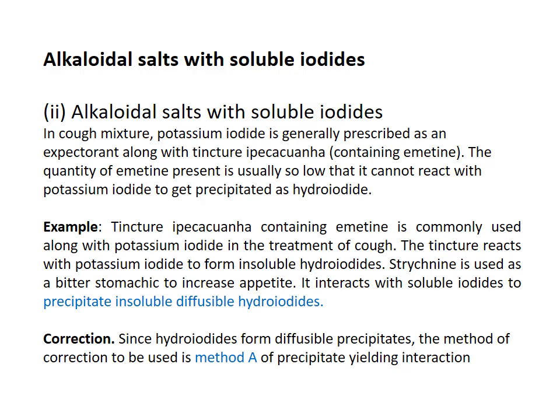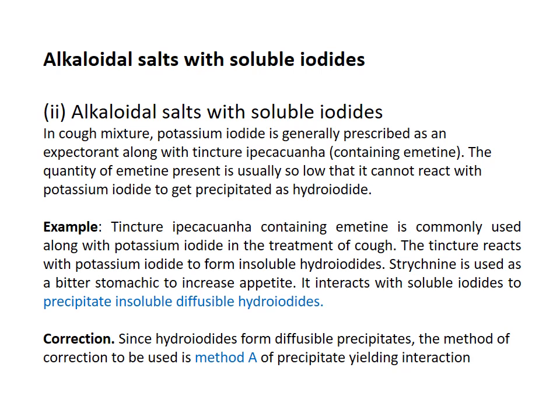In this prescription, tincture ipecacuanha contains an alkaloidal substance such as emetine. The quantity of emetine present is usually so low that it cannot react with potassium iodide to get precipitated as hydroiodides. For example, tincture ipecacuanha containing emetine is commonly used along with potassium iodide in the treatment of cough as an expectorant. What happened?